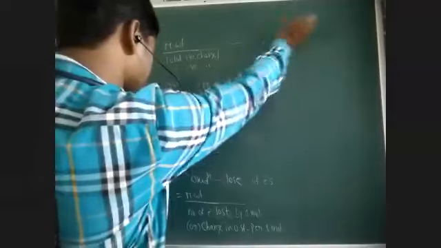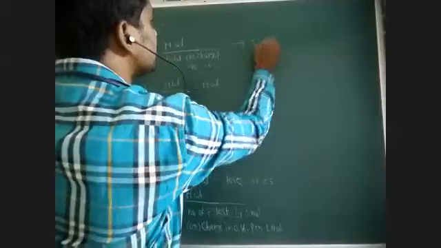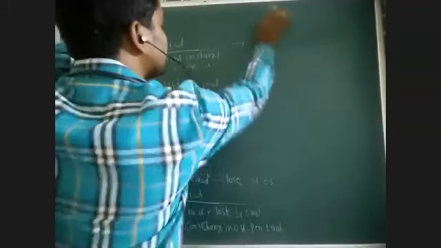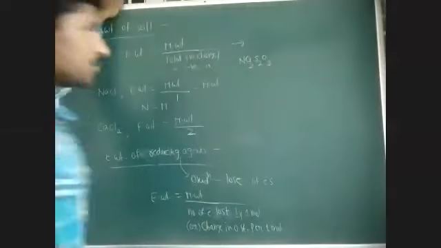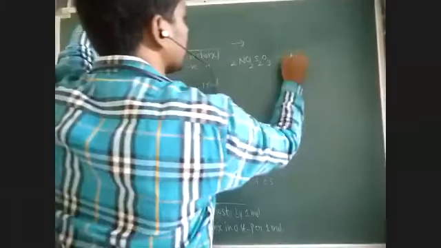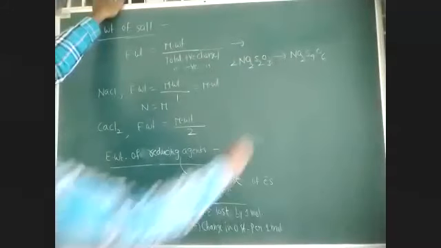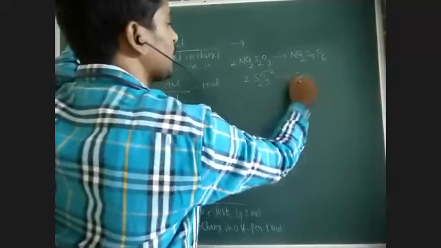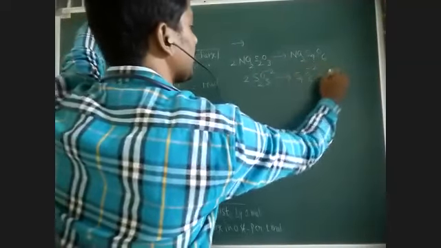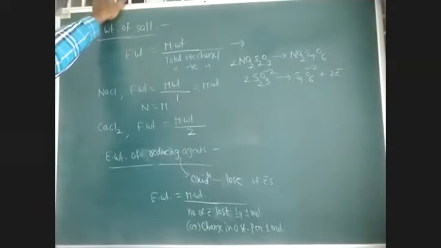For a reducing agent, for example, I am taking hypo, Na2S2O3. This is the reaction we will get: 2 S2O3 2- gives rise to S4O6 2- plus 2 electrons, loss of 2 electrons.